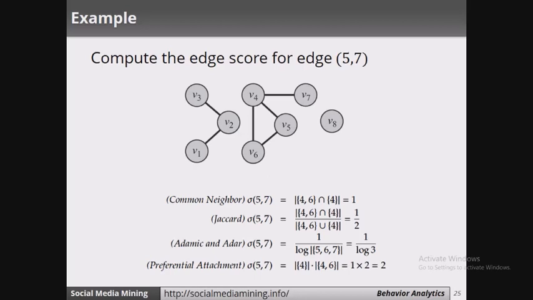And based on the Adamic-Adar method, sigma(5, 7) gives us 1 divided by log of the degree of node 4, which is log of 3, so the value is 1 by log 3. And based on preferential attachment, sigma(5, 7) is equal to